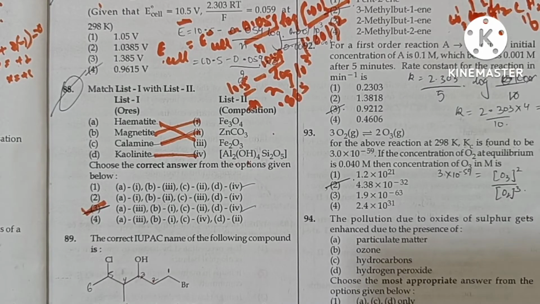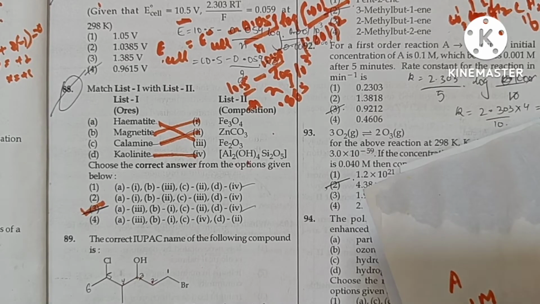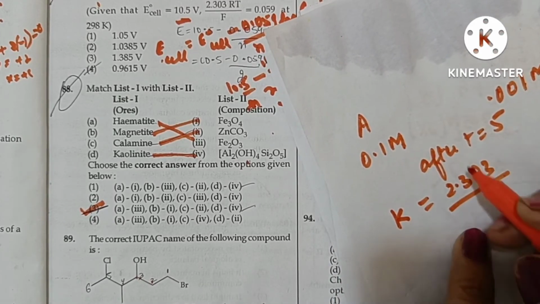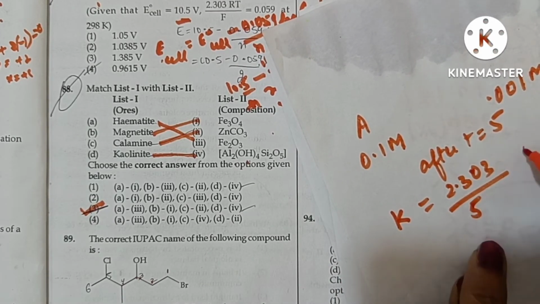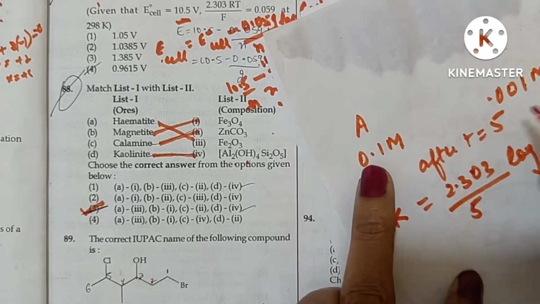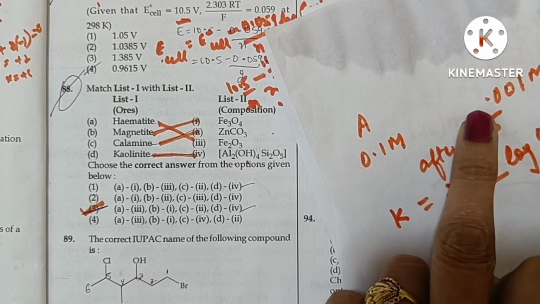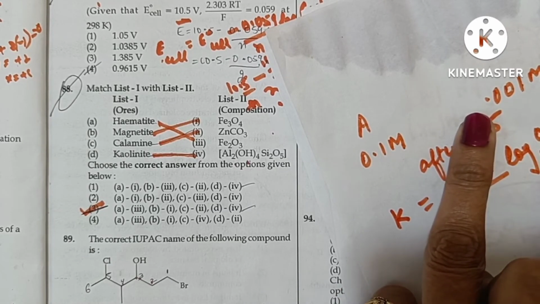For a first order reaction, A into products, the rate constant K will be 2.303 upon t, that is 5, log of a, 0.1, upon a minus x, which is 0.001.